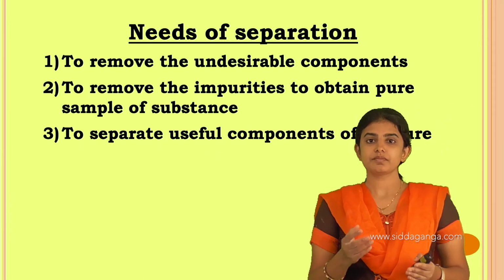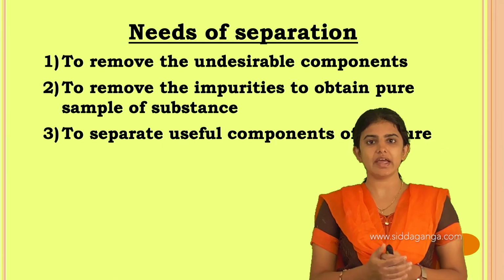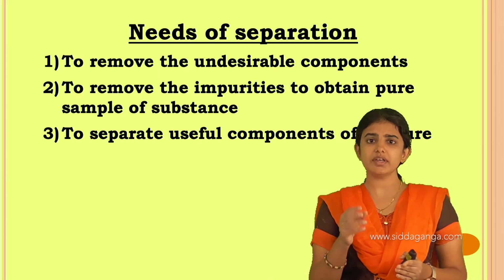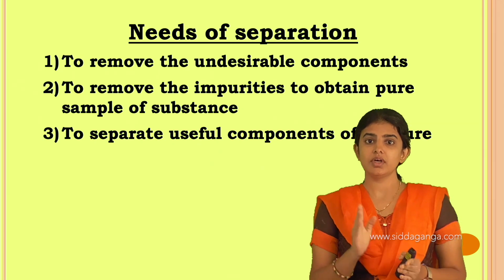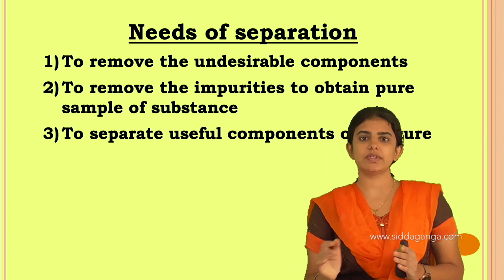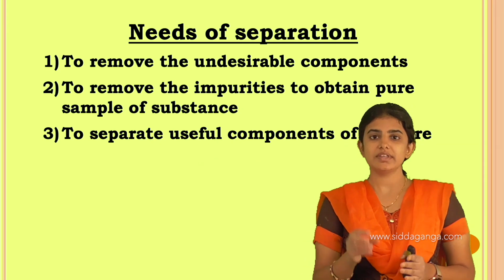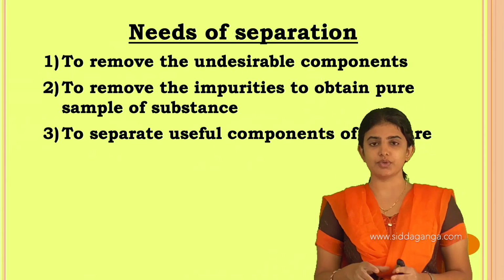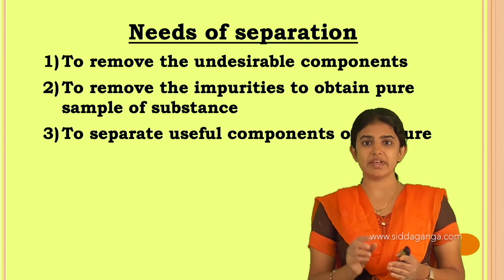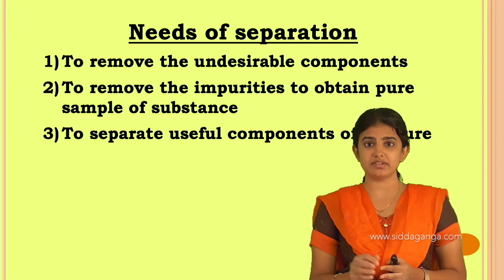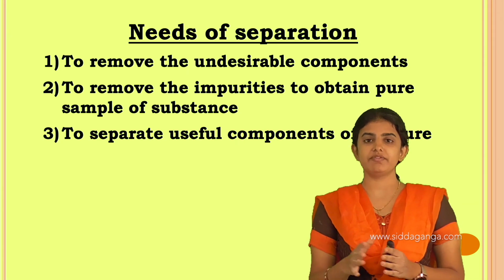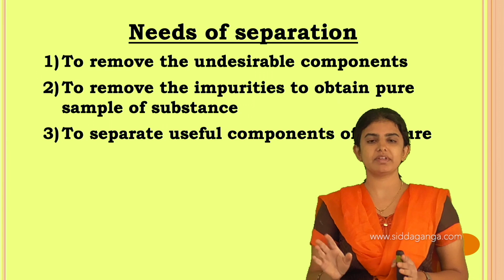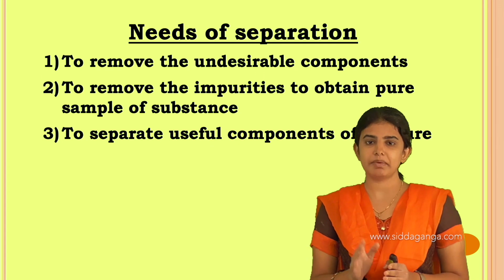For example, rice and pulses. The rice has both desirable and undesirable components. The desirable component is the rice, which we take as food, whereas the undesirable components like stones, small mud, stalk and different types of impurities are present in the rice as well as the pulses.